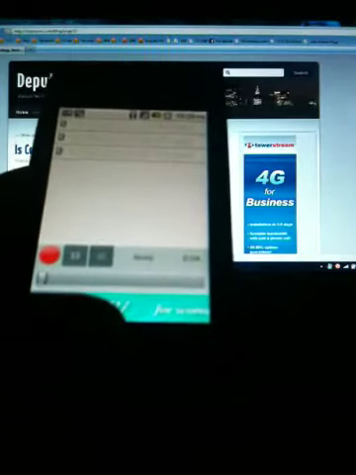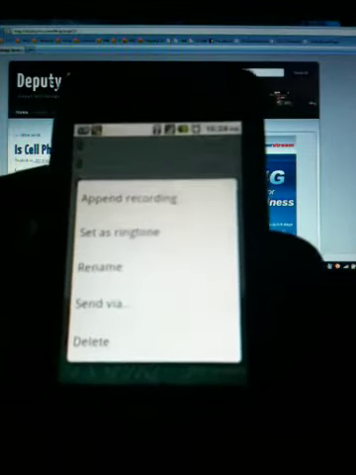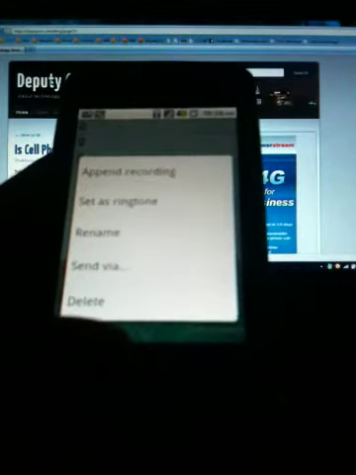Now, in order to move it, this voice recorder actually has an option to set it as a, wait, let's see here. You can set it as a ringtone. However, this becomes a default ringtone, and you can save it as a contact ringtone. So I'm going to hack it a little bit here to achieve that, to get more flexibility. So let me just see the options here. I could set as a ringtone, but again, I'm not going to do it within this software, within this app.